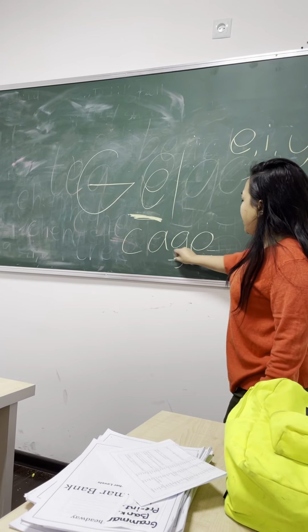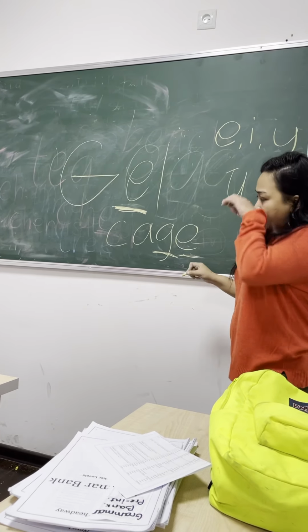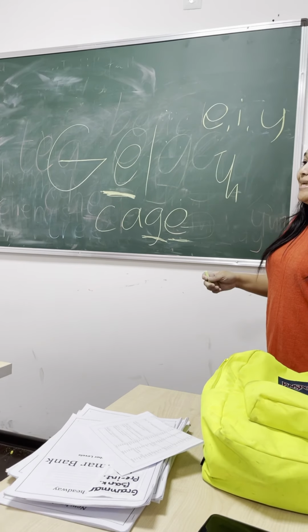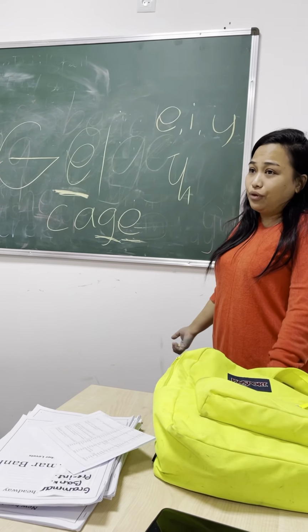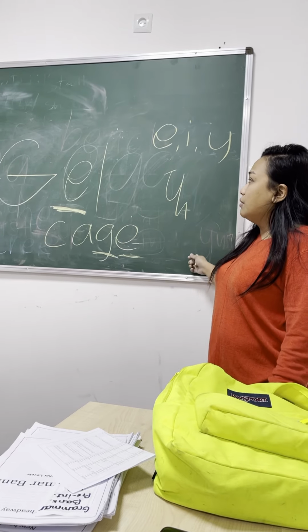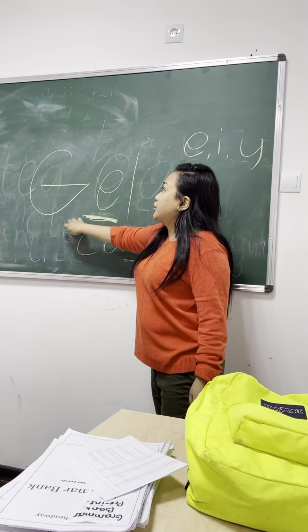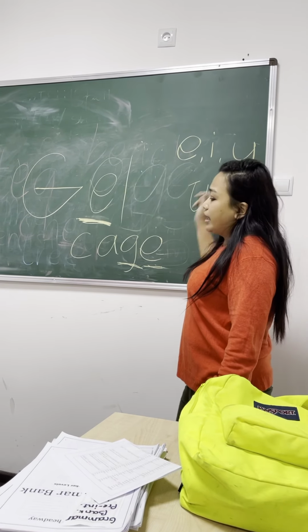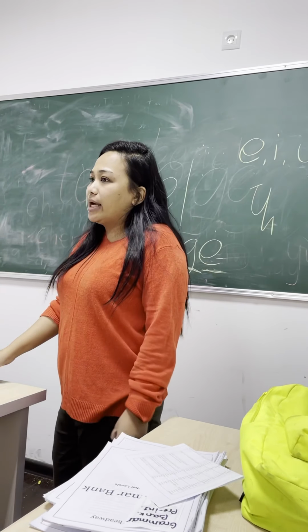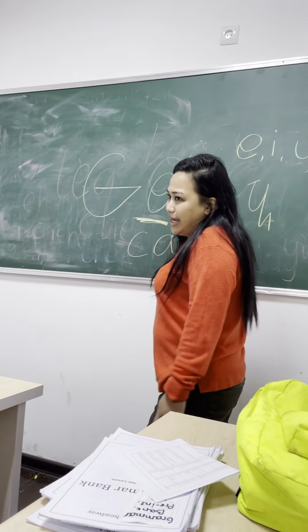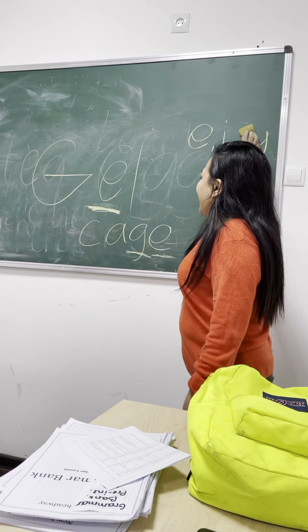This is a G and this is an E. It will be cage. Okay? So, after the letter G comes an E, I, or Y, the sound will be J. J. And page. Yes, page.